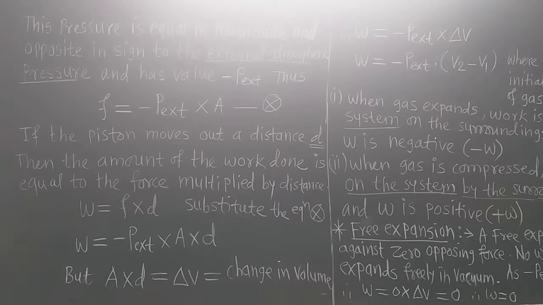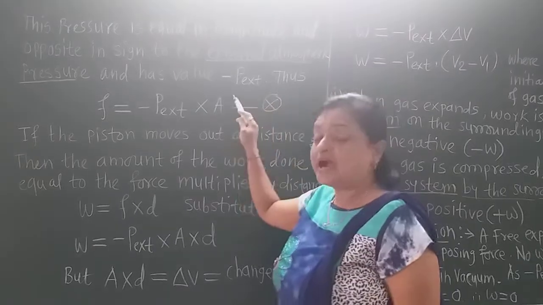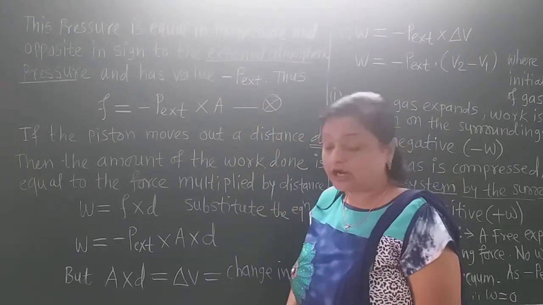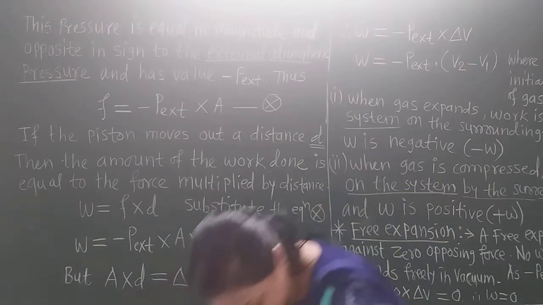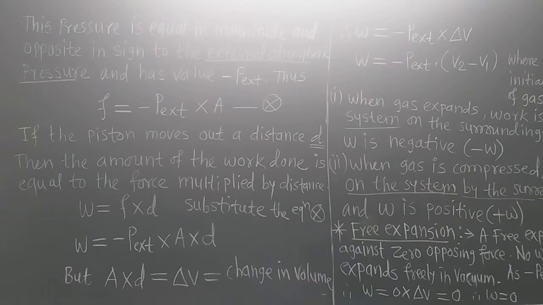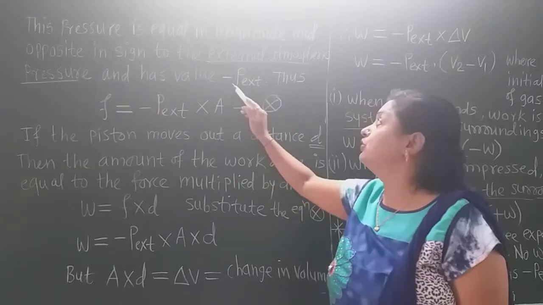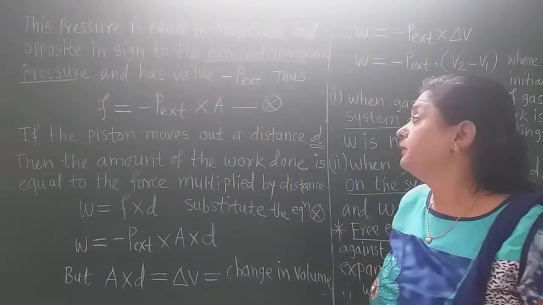So take the value of the external pressure as minus P external. This is the external atmospheric pressure, which opposes the pressure of the gas. The gas has only the positive value P, and the external pressure has the value minus P external.